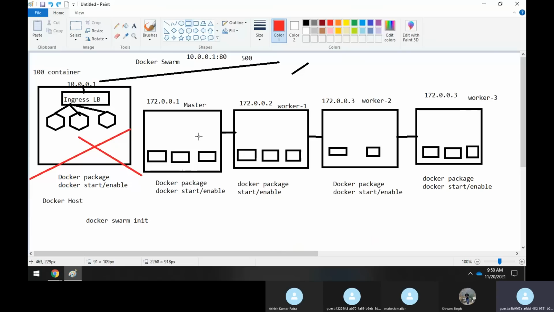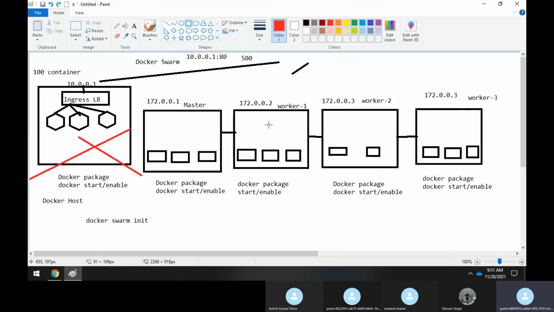So the election happens, and this will also be a master node only, but this machine will not be providing any service as of now. It will act like a worker node, but whatever the master can do, this machine can also do.